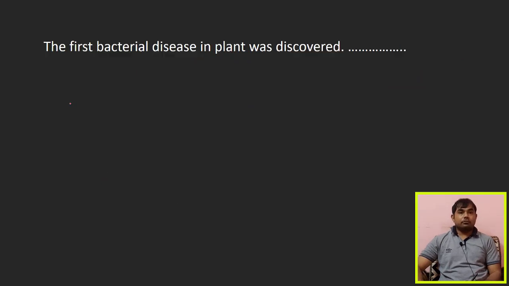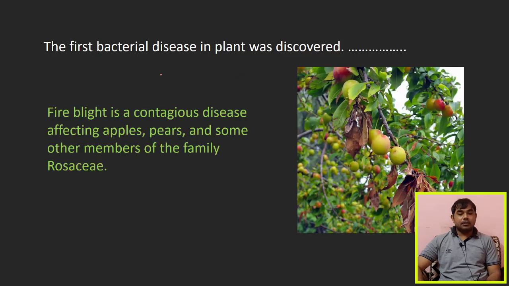Now the next fact: the first bacterial disease in plants was discovered. The first bacterial disease is fire blight of pear. This is the pear plant, and this was the first bacterial disease identified, and it is a contagious disease.